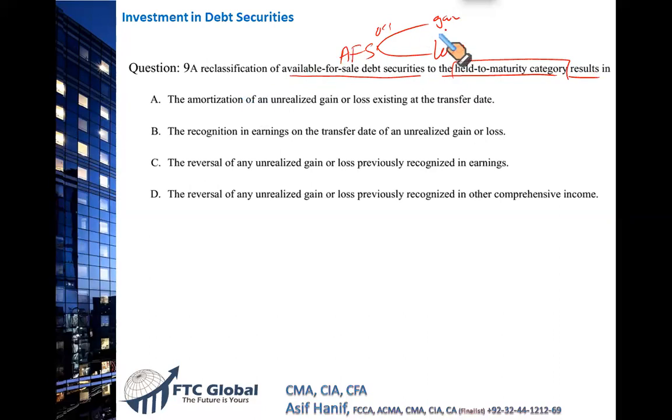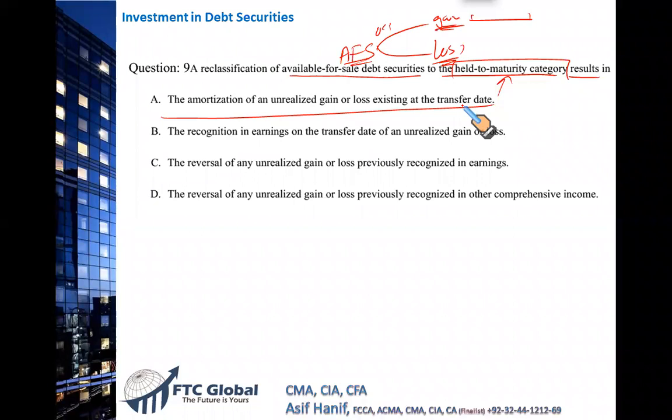What we are going to do with this gain and loss, I hope you remember: since AFS is being reclassified as held to maturity, any gain and loss so far in the OCI must now be amortized. Why amortized? Because held to maturity securities are reported at amortized cost. Absolutely, Fahad, you're right. Just like the premium amortization and the discount amortization, this gain and loss that is reported in the OCI is amortized. So look no further. This is your answer. This part is the amortization of unrealized gain or losses existing at the transfer date. And this gain and loss was there in OCI.